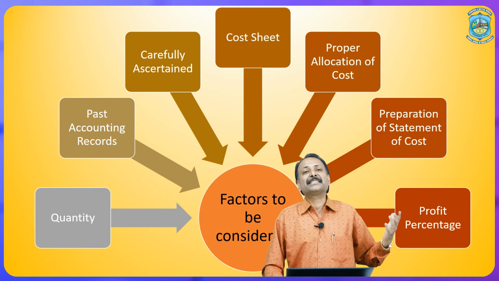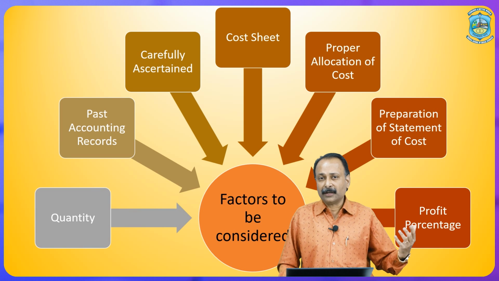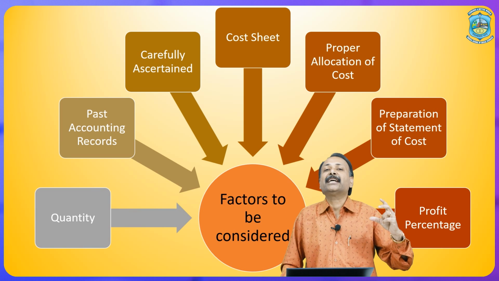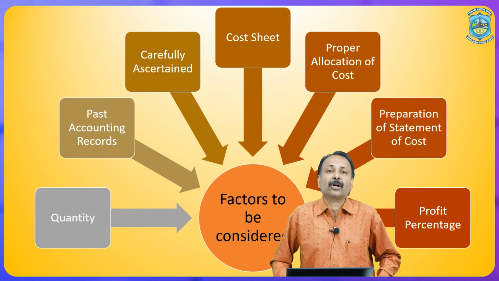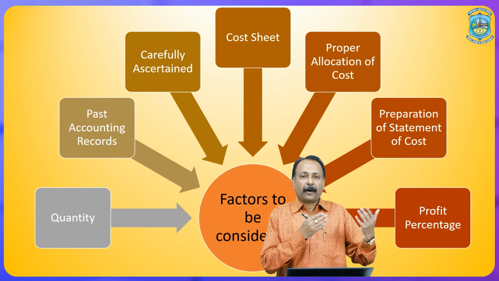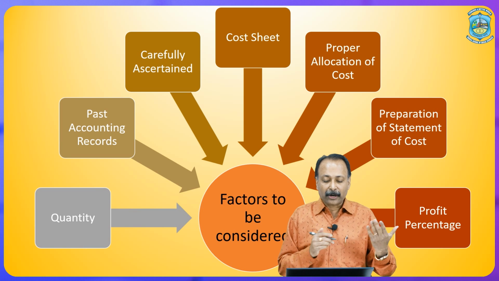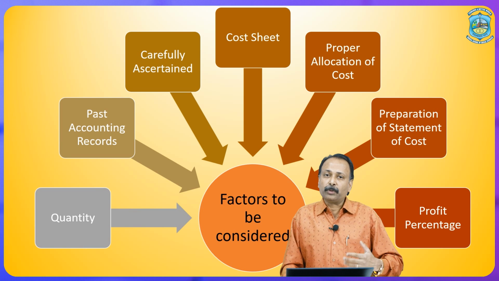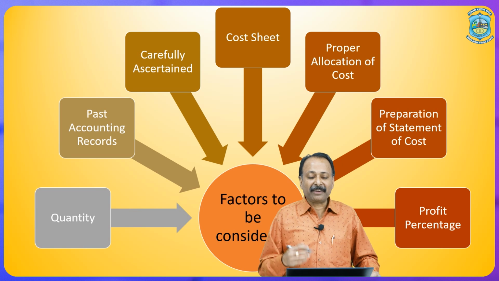Second is past accounting records. What was the previous data? What was the cost of the product which we manufactured previously? That data is very much required in order to prepare the tender price, because the tender price is prepared on the basis of the previous data and previous expenditure, and on that basis we calculate the tender price for the new product we have to produce.